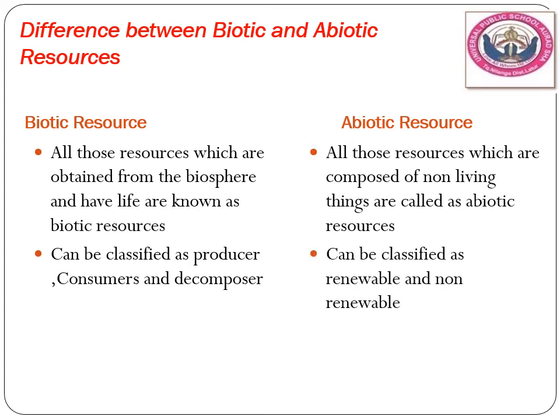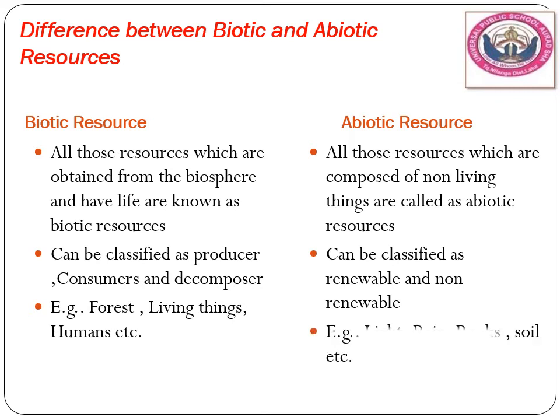Abiotic can be classified as renewable and non-renewable. Renewable which can be generated again and again, which will not destroy. Non-renewable meaning which can be destroyed, which cannot be produced again and again. In the biotic resources, the examples are forest, living things, humans, etc. And in the abiotic, we have seen already the light, rain, soil, etc.